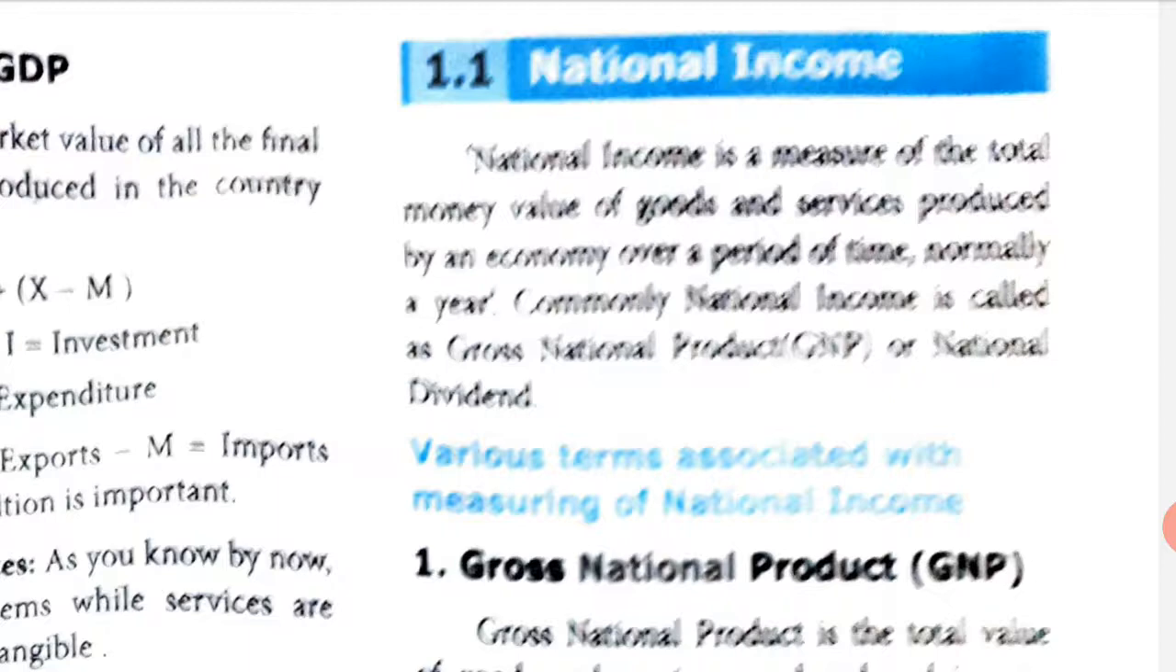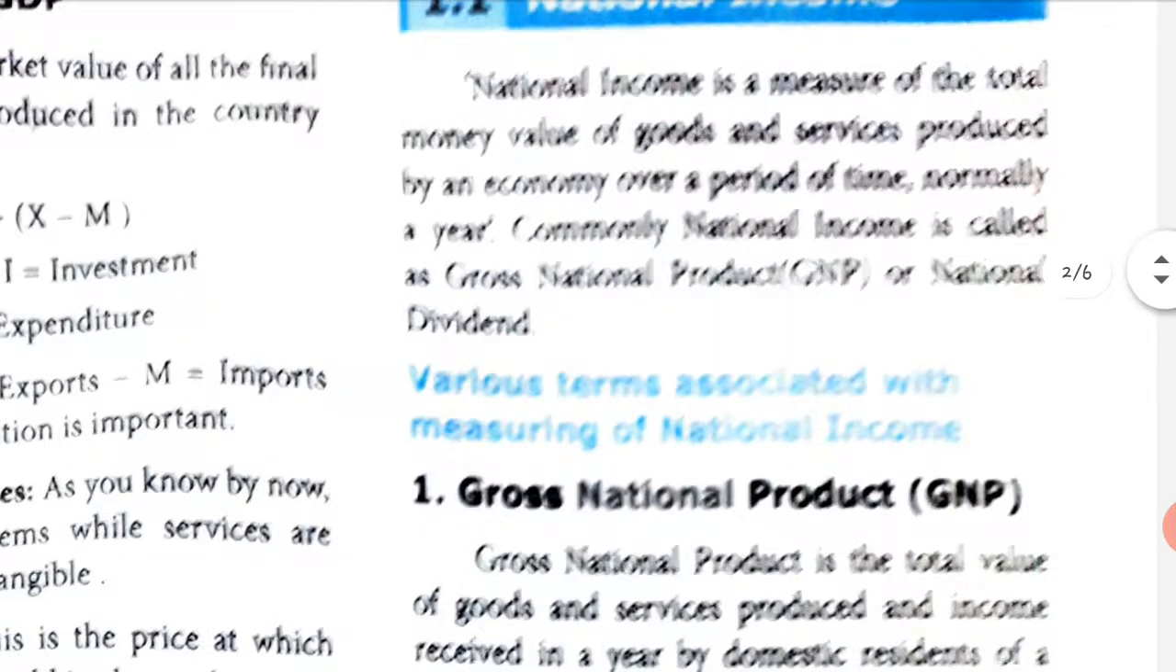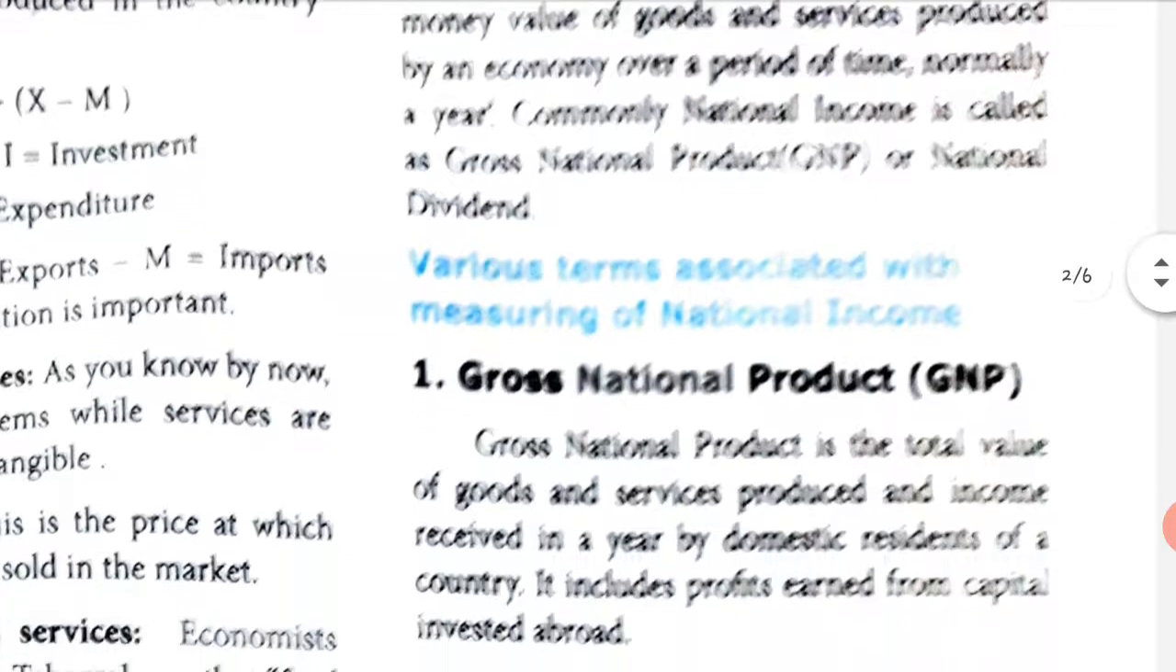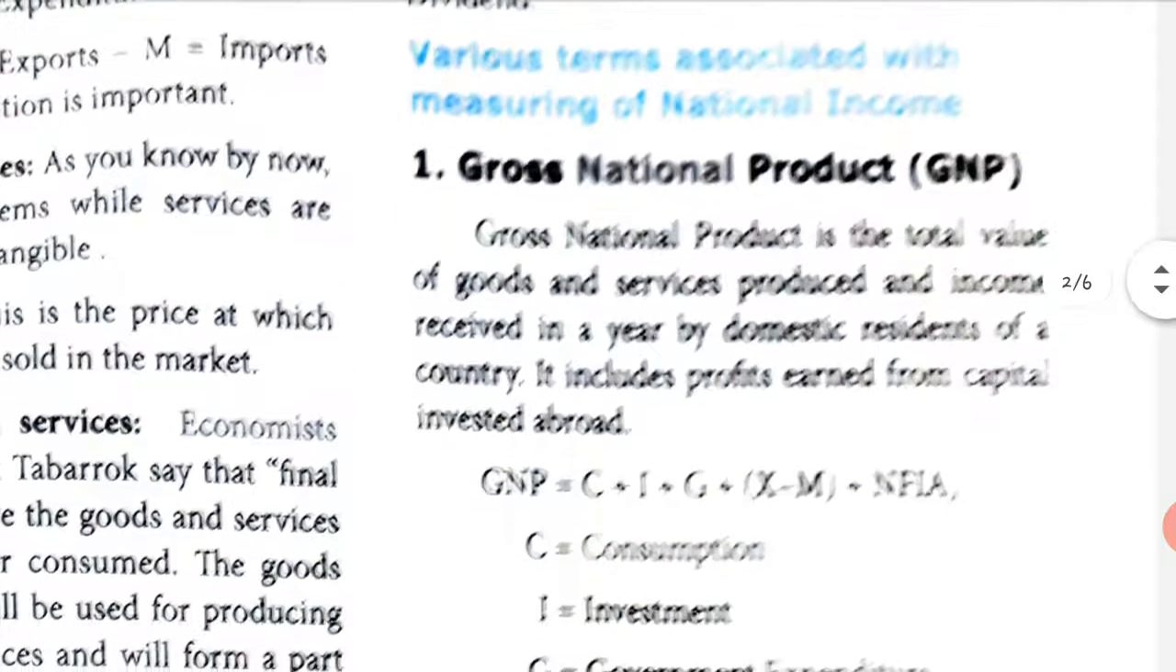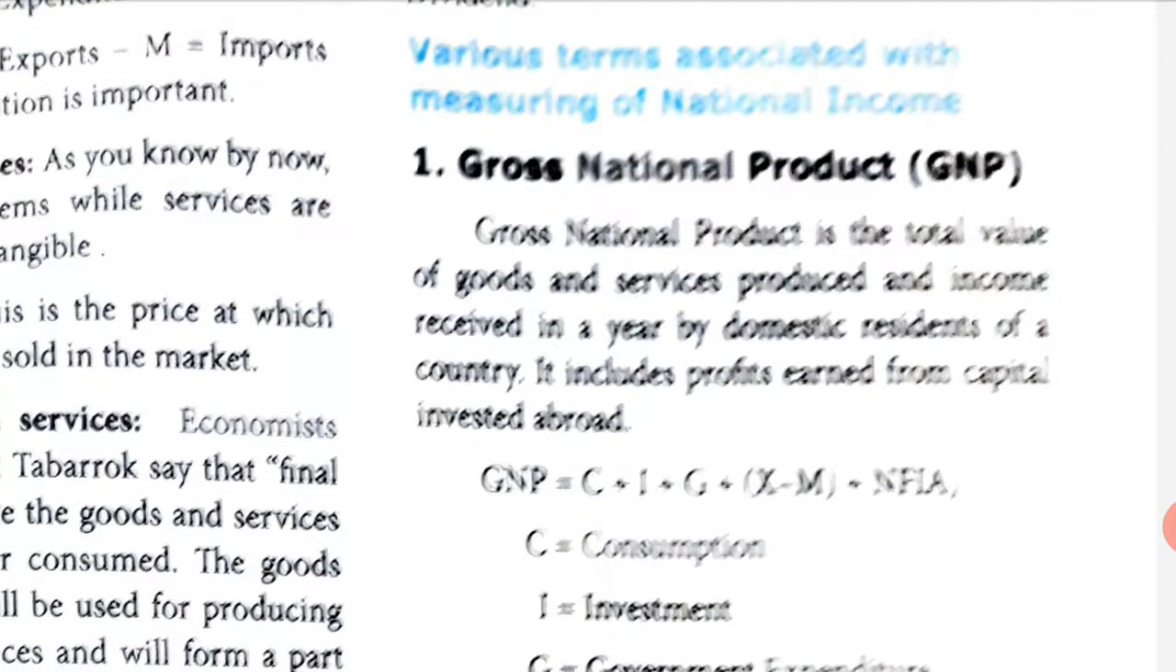Commonly, national income is called gross national product, GNP. This is a different one. What we learnt previously is GDP, gross domestic product. Here it is GNP, gross national product, or the other name for that is national dividend. Now, what are the various terms associated with measuring national income? How can we measure, meaning find out, the country's income?